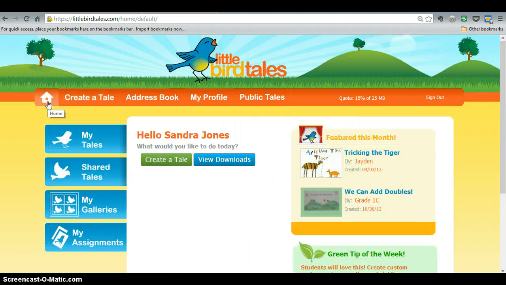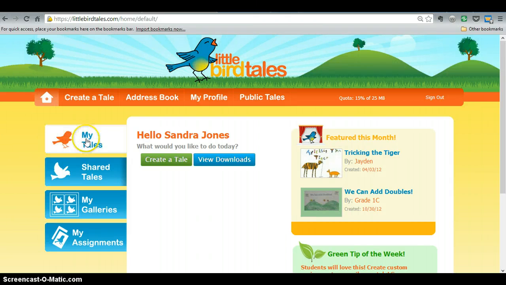Some of the pros and cons to this website. The pros are that you're able to create assignments for students, and you have accounts that you can create for each individual student. It's very easy to use and user-friendly, and easy to share with the parents. Some of the cons are that not all students have internet access at home. As far as diversity, students can be creative and use their artwork and download their own photos or scanned pictures. And students that have difficulty with writing can narrate their own story.